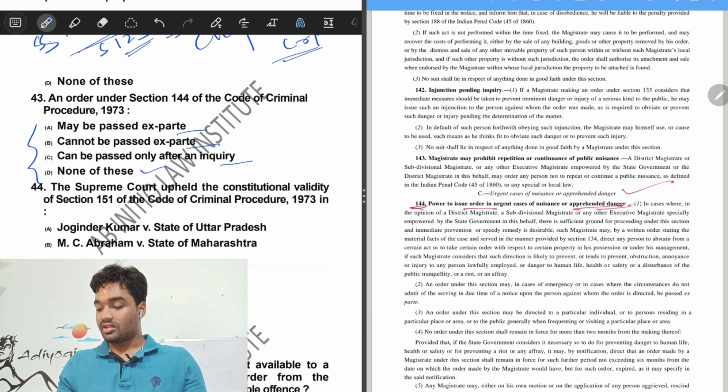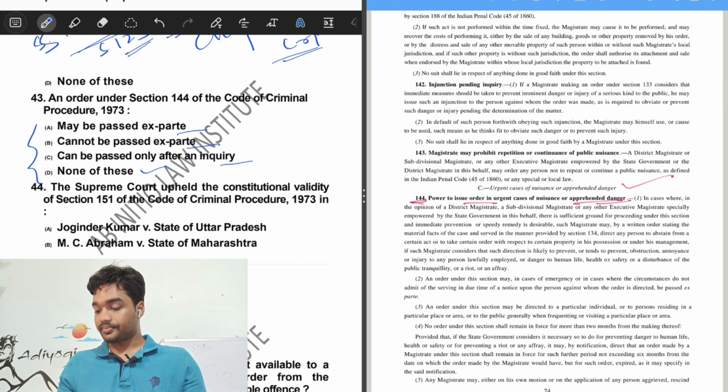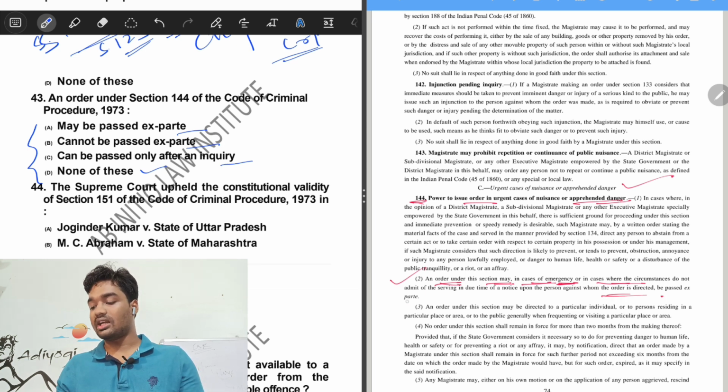So here our required provision would be subsection 2. Subsection 2 of section 144 says an order under this section may, in case of emergency or in cases where the circumstances do not admit of the serving in due time of a notice upon the person against whom the order is directed, be passed ex parte.